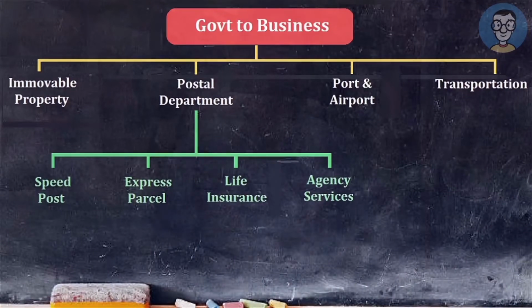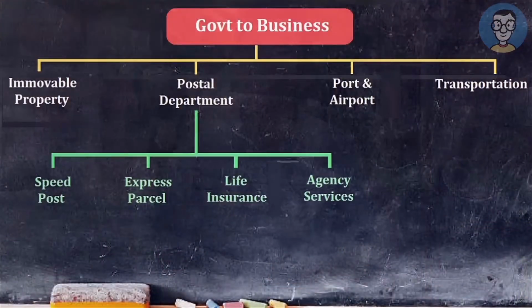Now let us talk about services given by the Postal Department. Postal Department gives many services, like normal post, registered post, speed post. Also you can open your SB account, RD account. These and many more different services. But here they are saying if postal departments are providing four types of activities, then RCM does not apply. So what are those four activities?